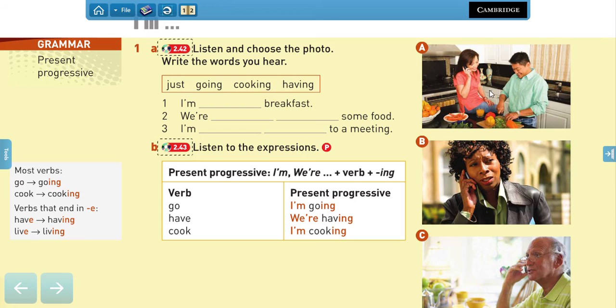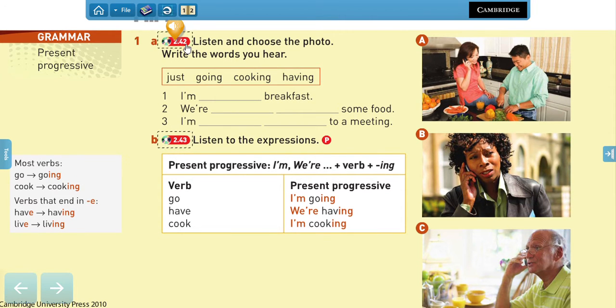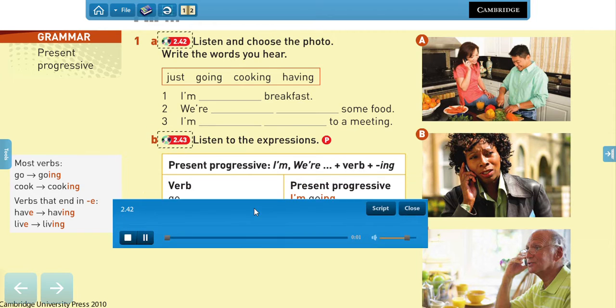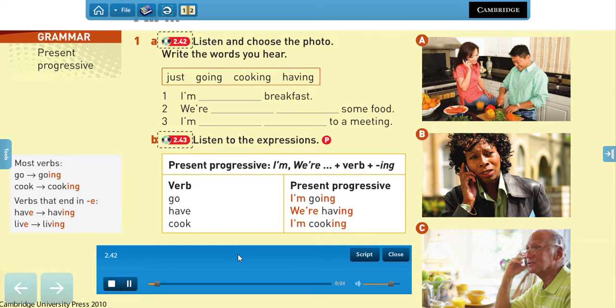Now, here we have three different situations, three different sentences, of course, and we're going to listen to people talking. And what I want you to do is to try to match the parts of the listening with the corresponding images and complete at the same time these sentences. We have I am breakfast, we are some food, I am to a meeting. And then we have some verbs in this case, right? And the word just. Now let's listen and match and complete. Track 42.